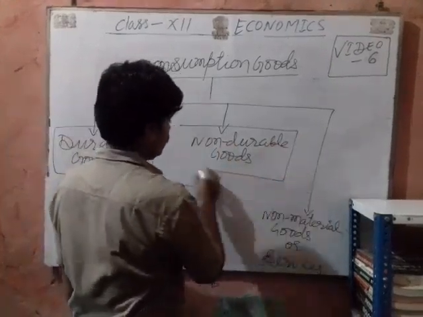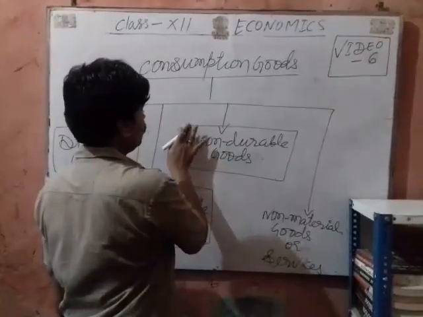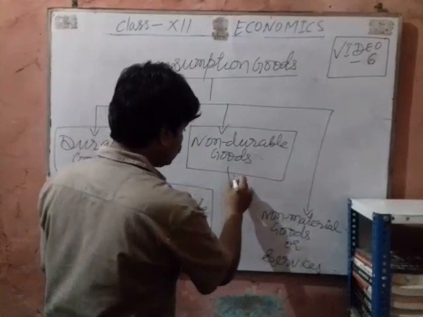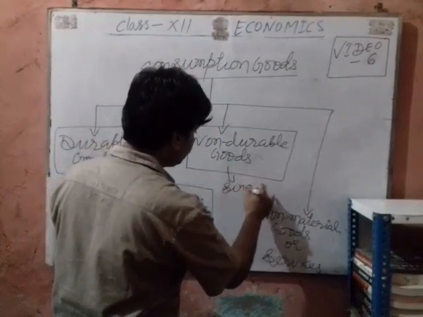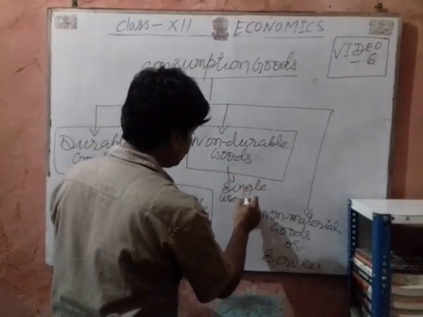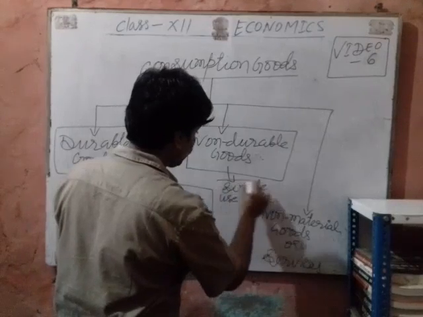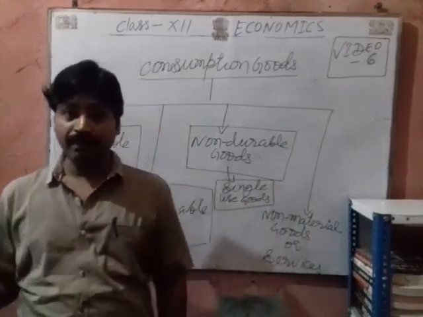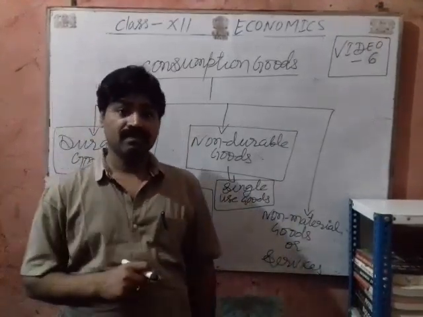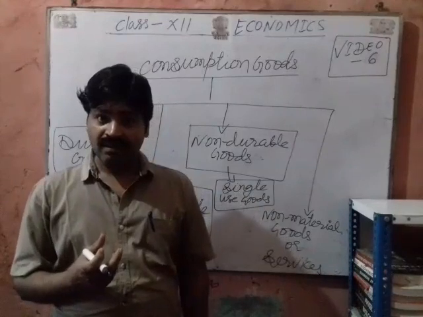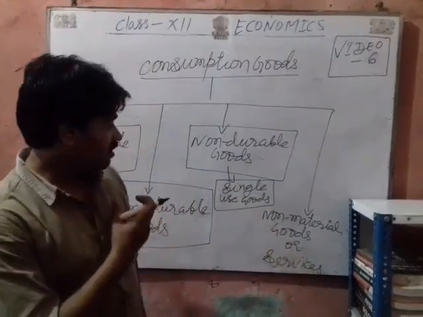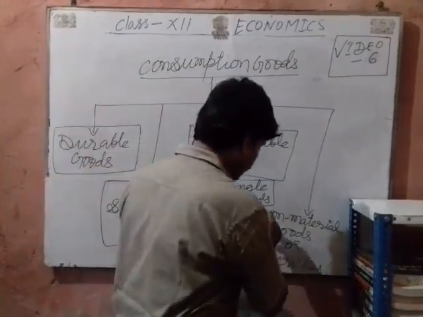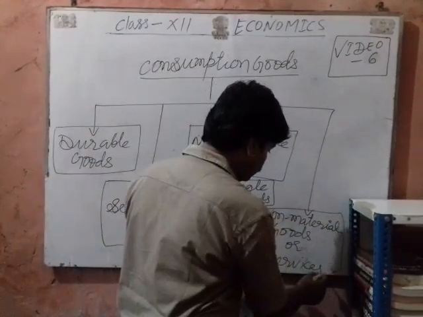Non-durable goods. Non-durable goods are the single-use goods. Non-durable goods are the single-use consumer goods. For example, milk, food items are the example of the single-use consumer goods. Now we have the fourth category,